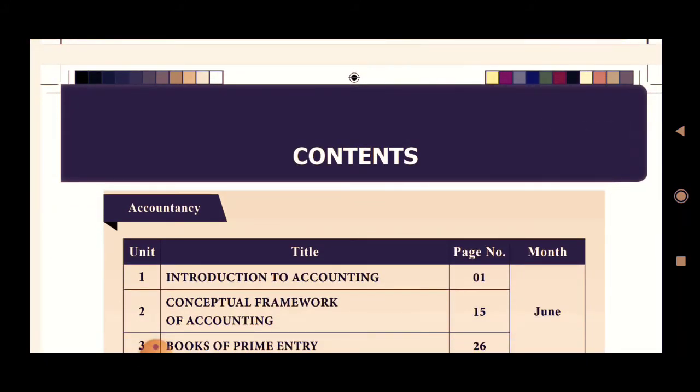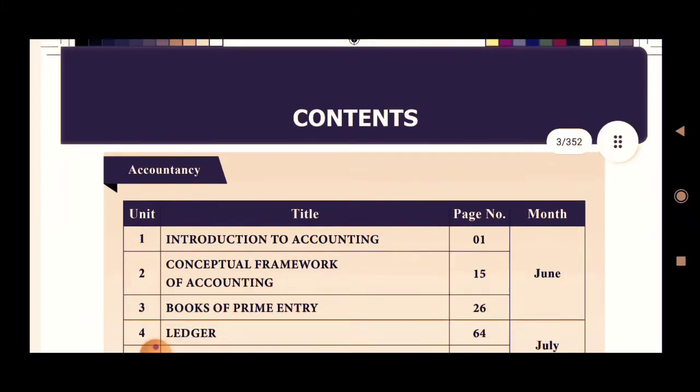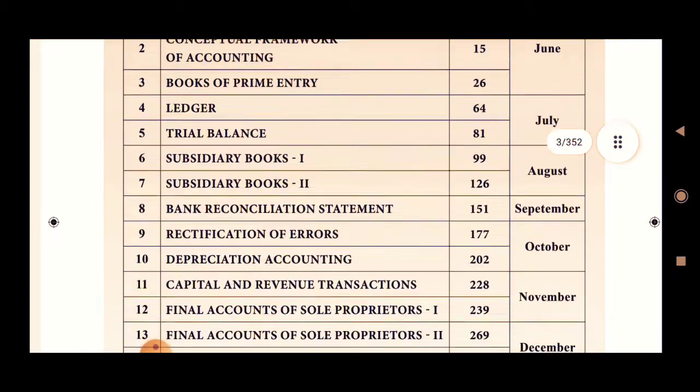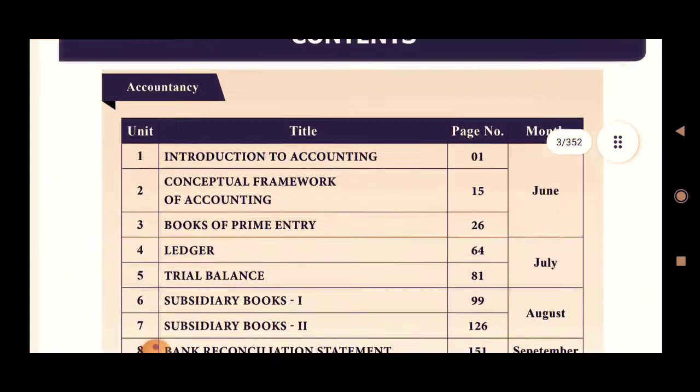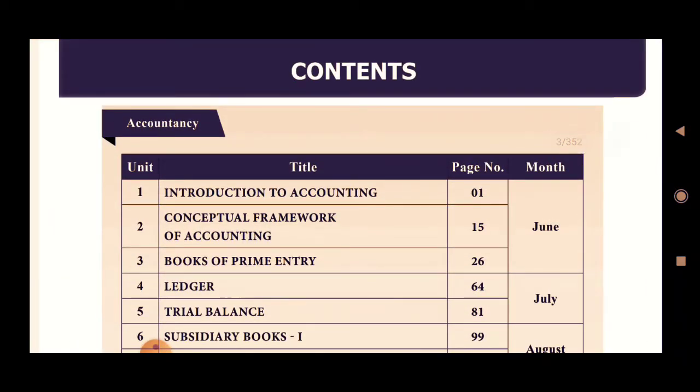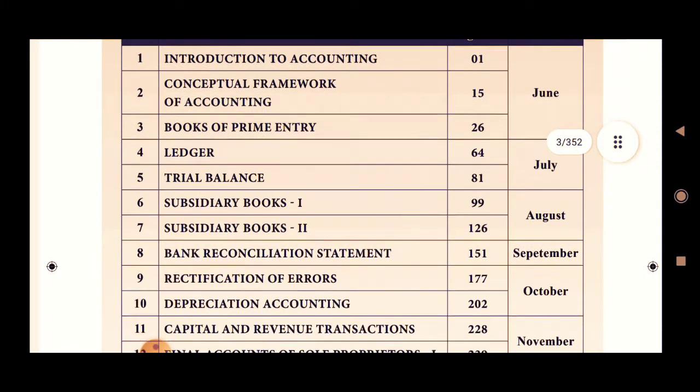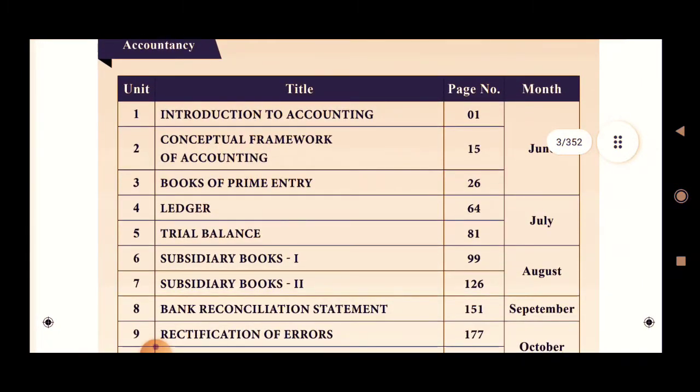Today we are going to analyze the basic things, not going to teach the lesson, but today is the main introduction class. So it is the contents of accountancy. Totally you have 14 chapters. How many chapters? 14 chapters. Previously there were 2 books. Now only 1 book, but 14 chapters are compulsory.